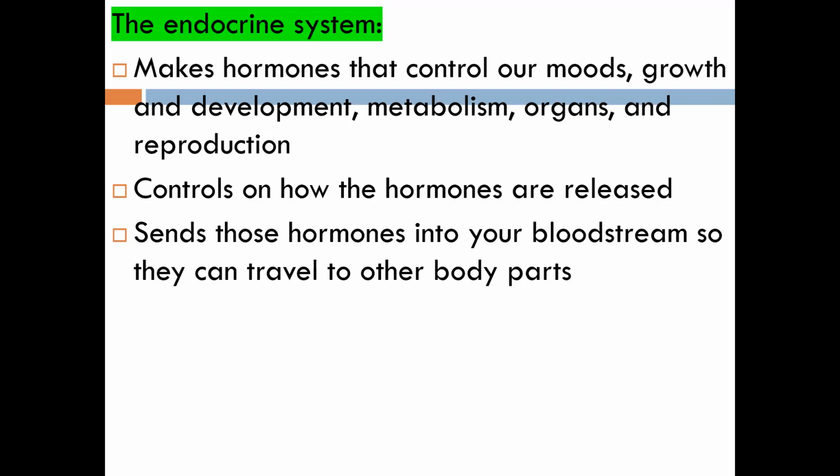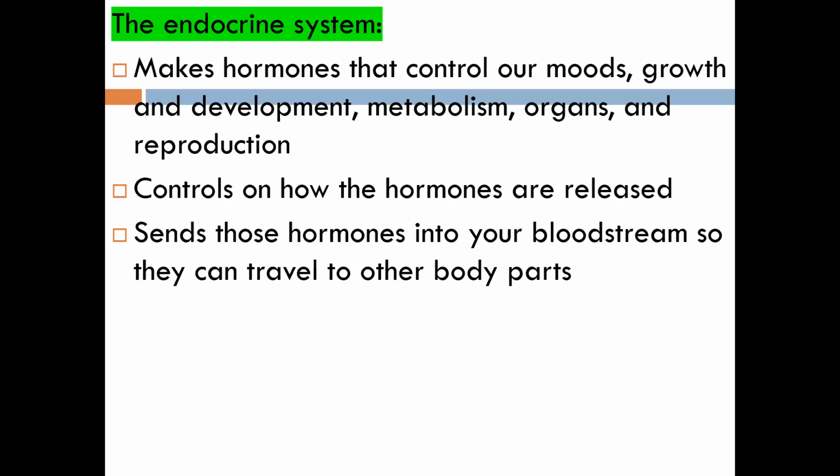Why does it send them into our bloodstream? So that they can travel to different parts of the body, which will help in circulation.